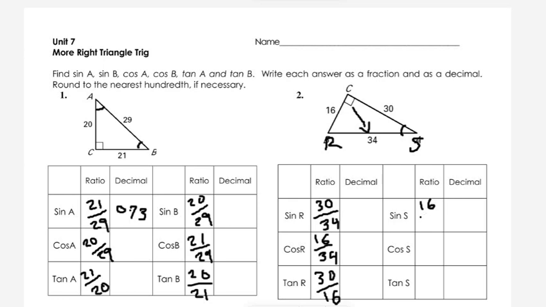The opposite side to S is 16. And the hypotenuse remains the same. Cos of S will be adjacent side 30 over the hypotenuse, and finally tan of S will be opposite over adjacent.